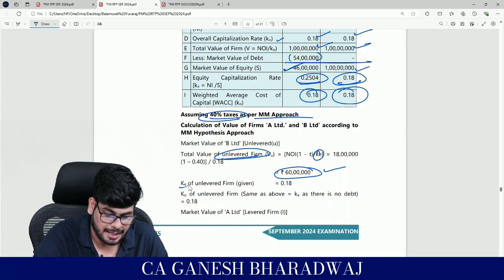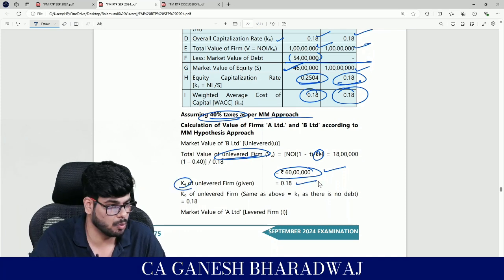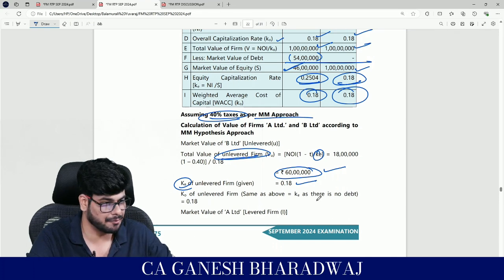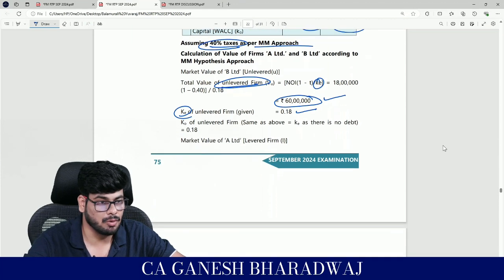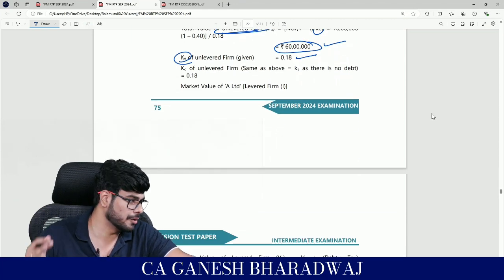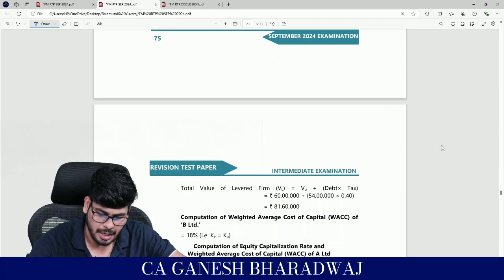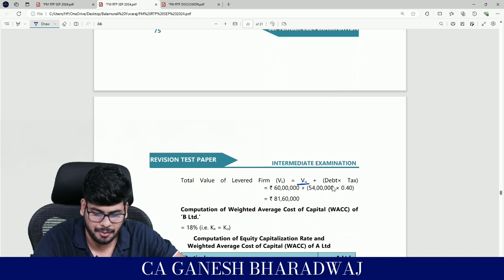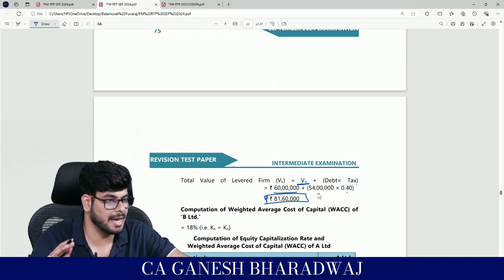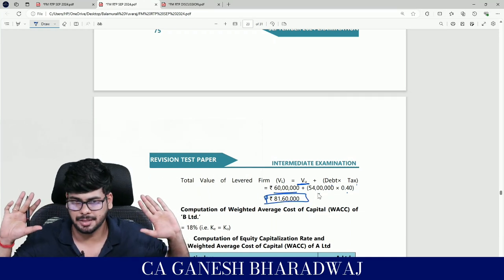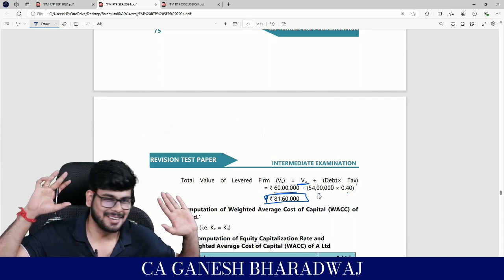And the KE of the unlevered firm is given as what? 18%, and for unlevered firm KE is equal to KO. Guys, any issues here? Right? So now we have the value of the unlevered firm. Value of the levered firm you can calculate. It is nothing but value of unlevered firm plus debt into tax rate: 60 lakhs plus 54 into 0.4. The value of levered firm is going to be 81.6 lakhs. Any problem, guys, here? Fine, guys, clear with this?